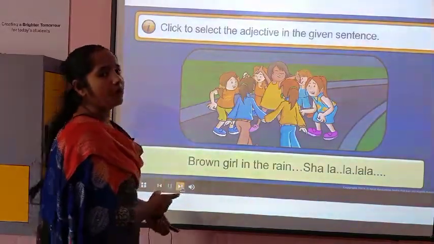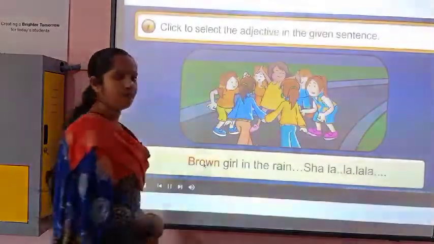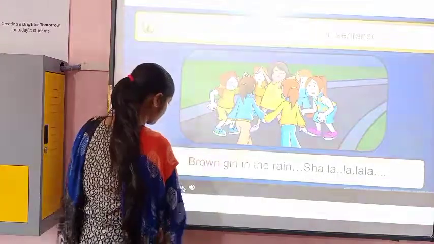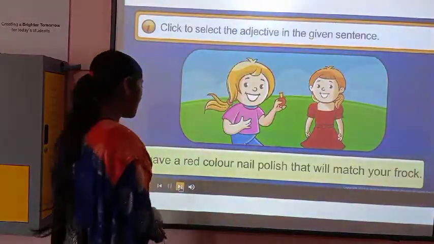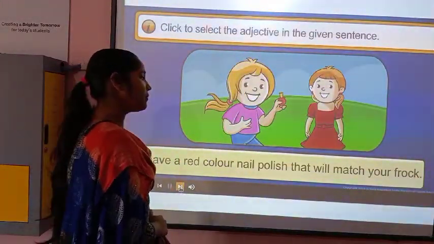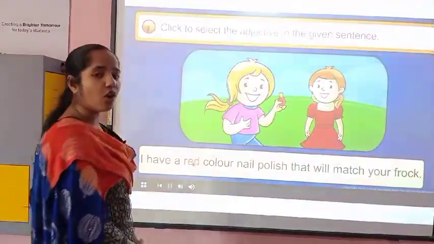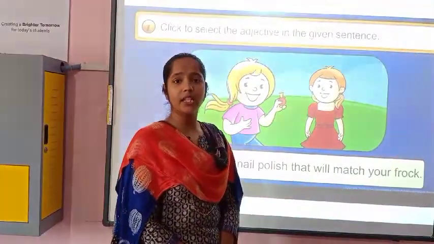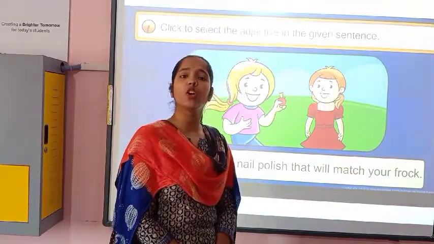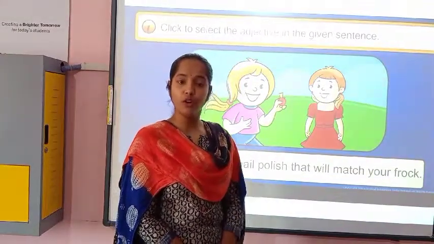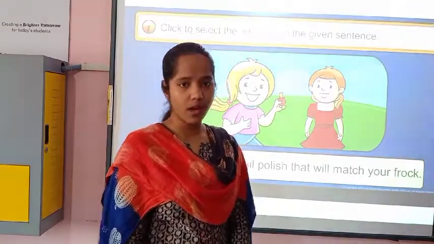That is a poem. So, brown. I have a red color nail polish that will match your frock. Red. Can you see these all are describing the given noun? That's why they are called adjectives or describing words.